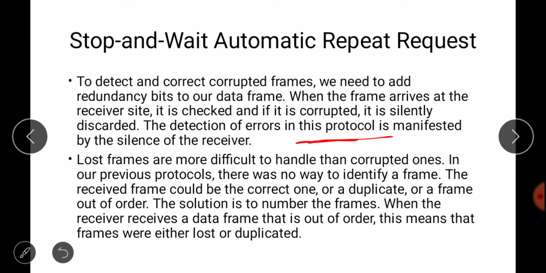Lost frames are more difficult to handle than corrupted ones. In the stop and wait protocol, there was no way to identify a frame. The received frame could be the correct one, or a duplicate one, or a frame out of order. The solution is to number the frames. When the receiver receives a data frame that is out of order, it means the receiver is expecting frame number 2, and if you are sending frame number 1, 0 or 3, this means the frames were either lost or duplicated.